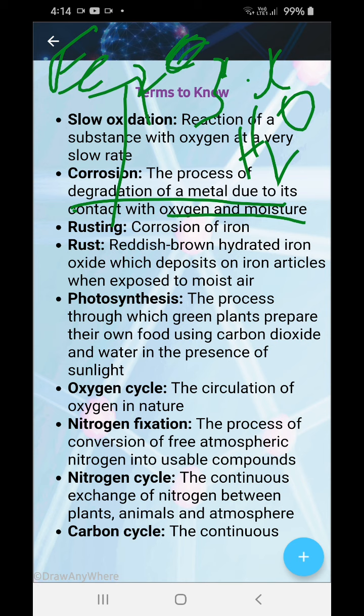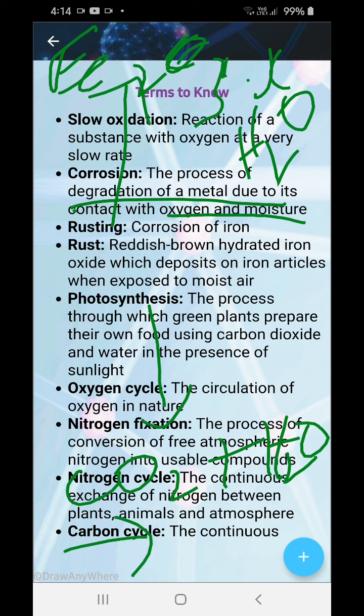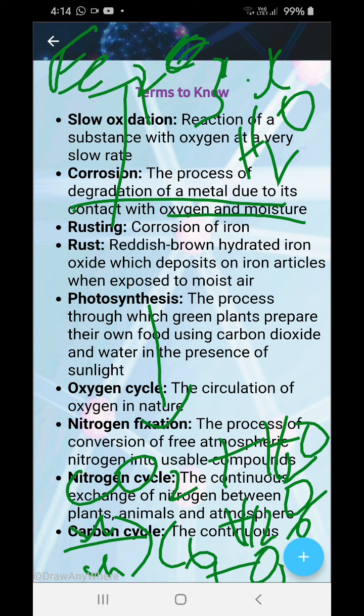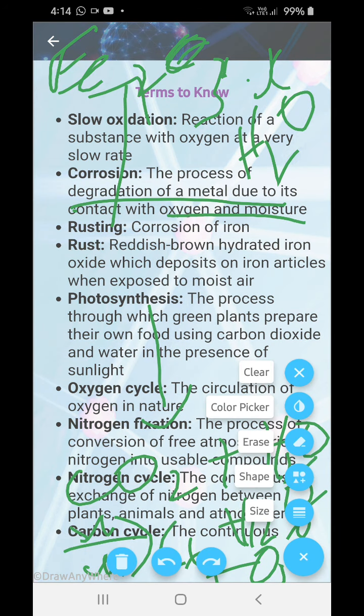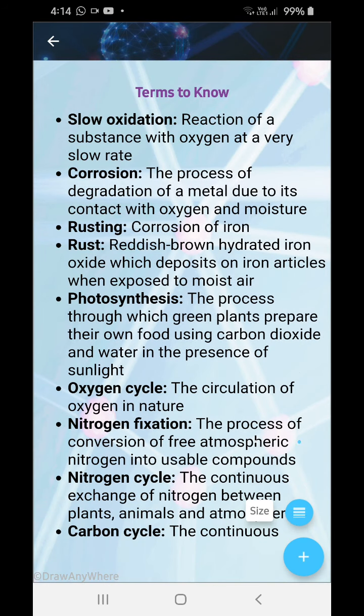Next we have photosynthesis: the process through which green plants prepare their own food using carbon dioxide and water in the presence of sunlight. I told you many times: CO2 plus H2O, in the presence of sunlight and chlorophyll, gives C6H12O6 plus O2. This has been told many times.